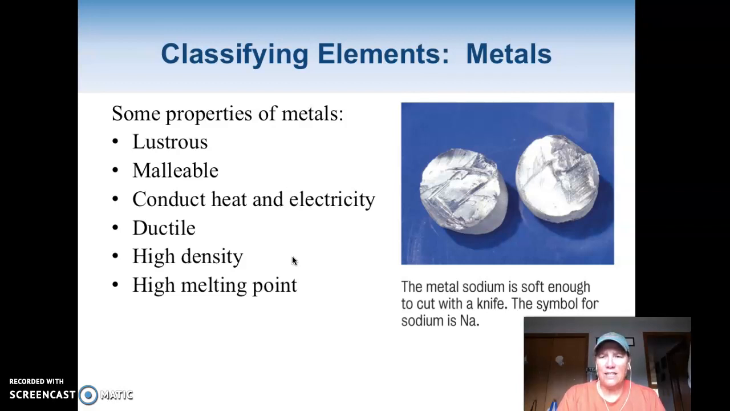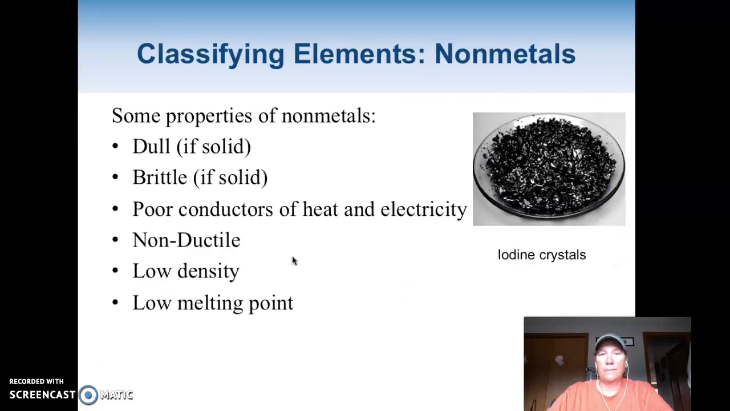They have high density. In other words, their particles are really close together. Again, makes them better conductors. And they have high melting point. So you can put a lot of heat through them, and they won't melt. Okay? So those are the characteristics of metals. And again, most of our elements are metals.